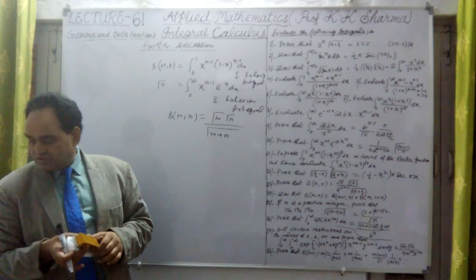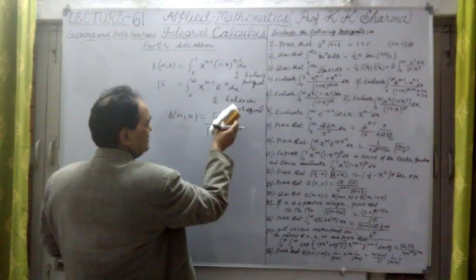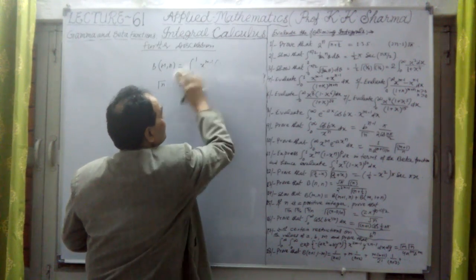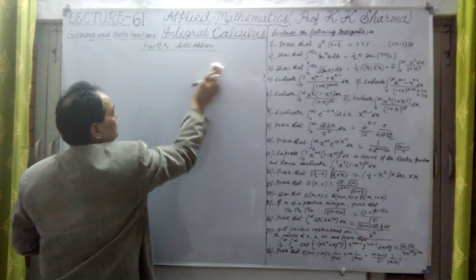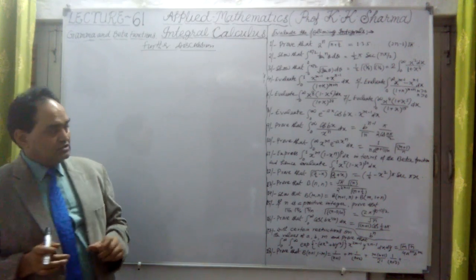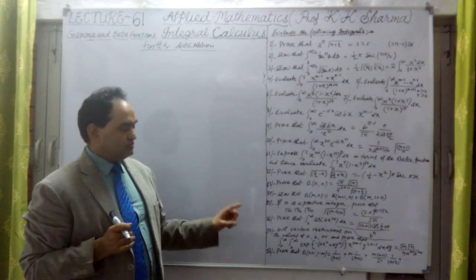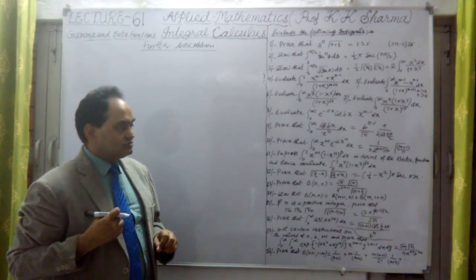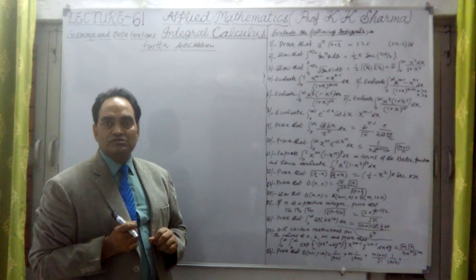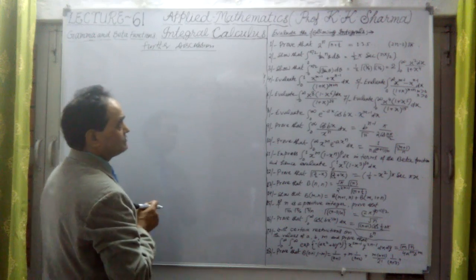These three things will be required to solve these questions, because I have already discussed them. Let me take now the questions. This is further discussion about the same topic, beta and gamma function, because that was not sufficient. In the previous lecture series I solved 18 questions. Now the further 18 questions, because these questions are important for the students, who have asked me to discuss this further in depth. This is the deep part of the topic that I am going to discuss now.